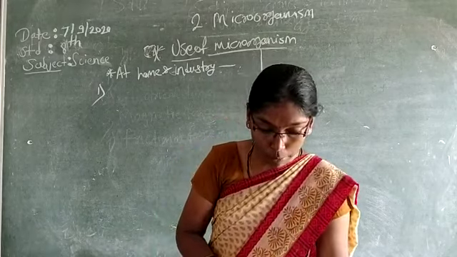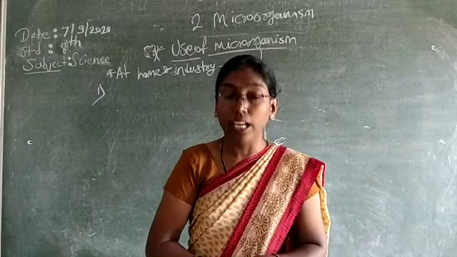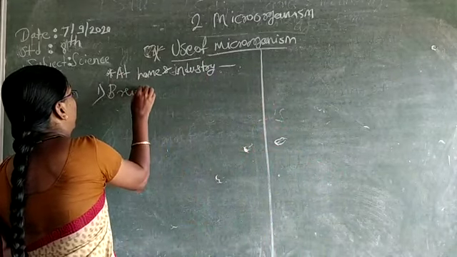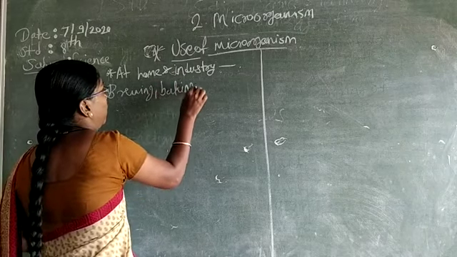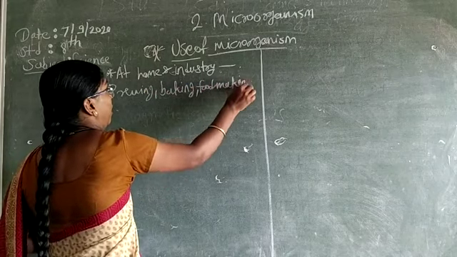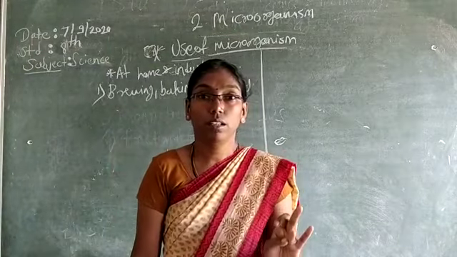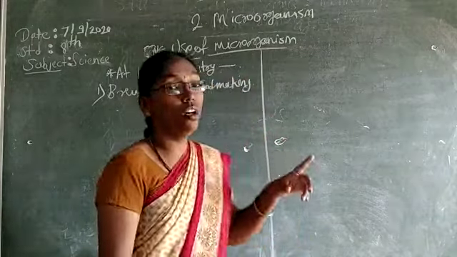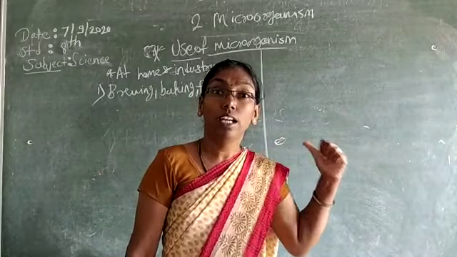The microbes are used in brewing, baking, and food making processes. Don't forget. These useful microbes can be used here.